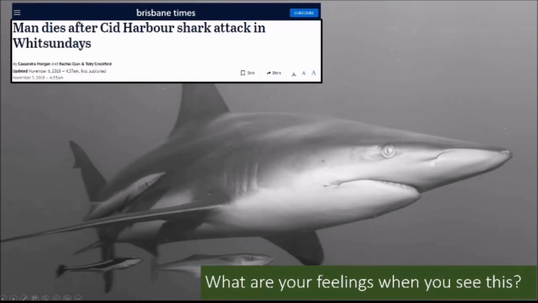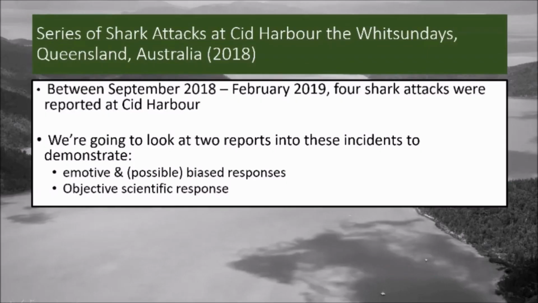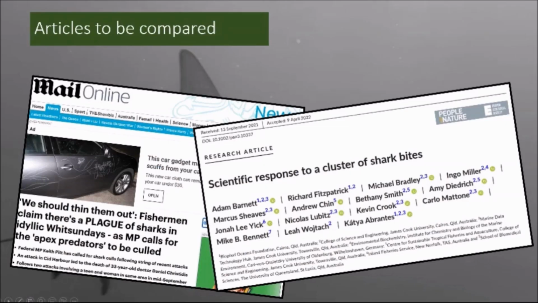When looking at this picture in association with the Brisbane Times headline, how do you feel? These feelings are indicative of inherent biases, more specifically the desire not to be eaten. Let's apply the CRAP test to a real-world event that plays on this bias. Here are two different pieces of information that relate to the same event, a series of shark attacks that occurred in Syd Harbour, Australia during 2018.